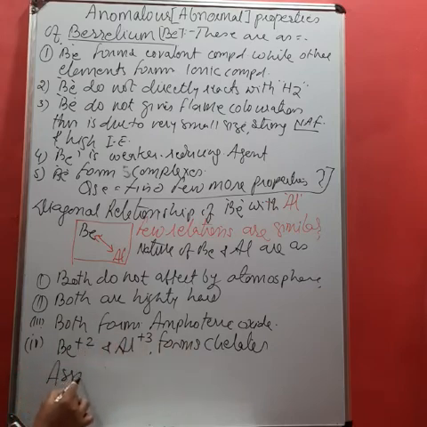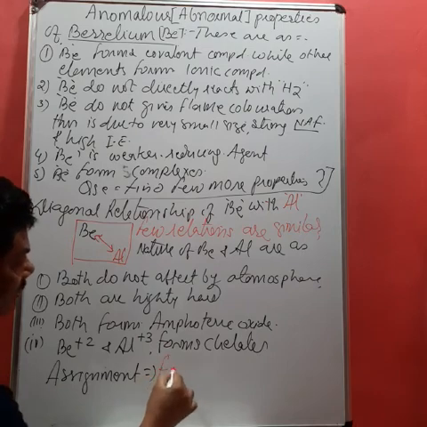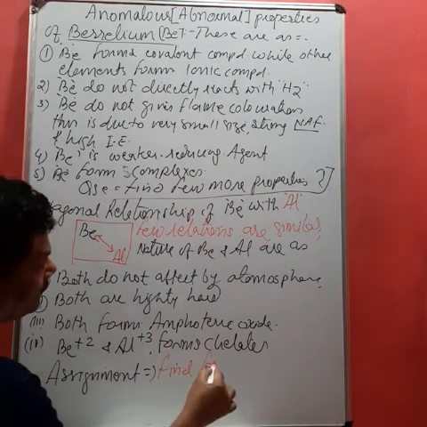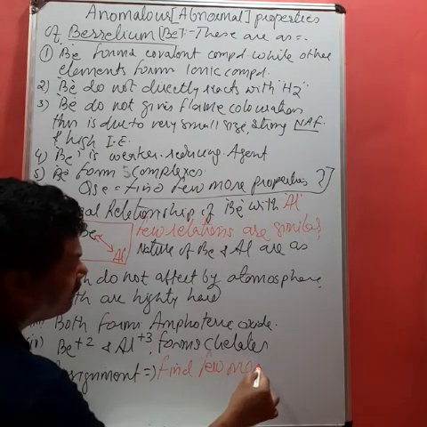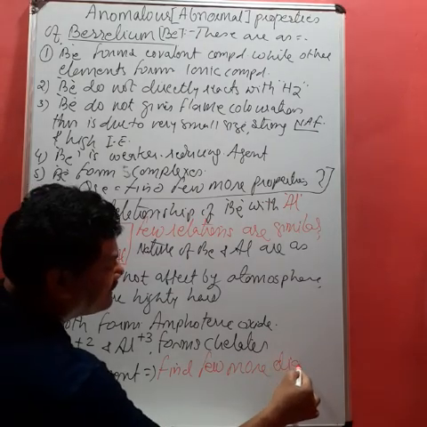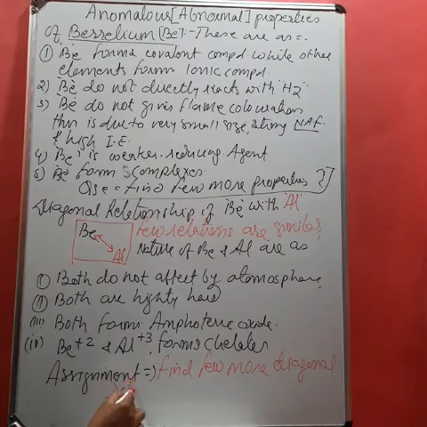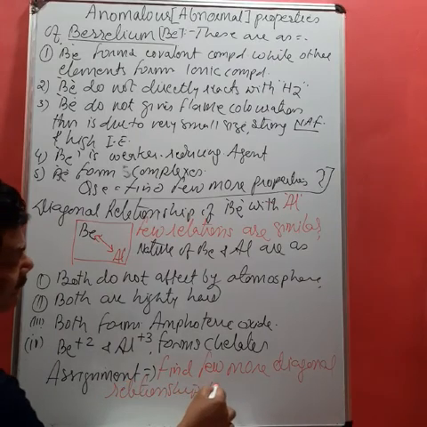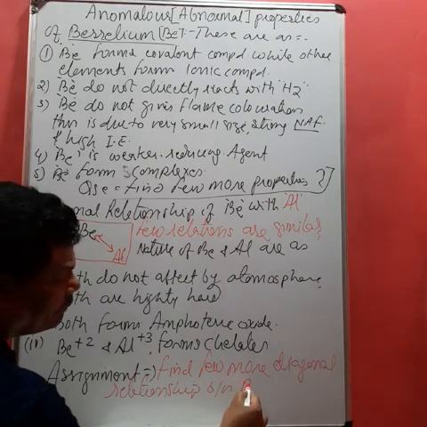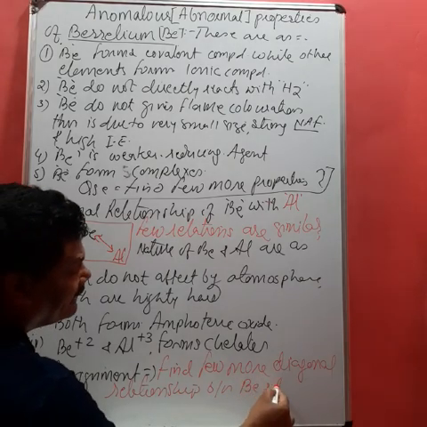So again, this is the assignment for you. Find a few more diagonal relationships between beryllium and aluminium.